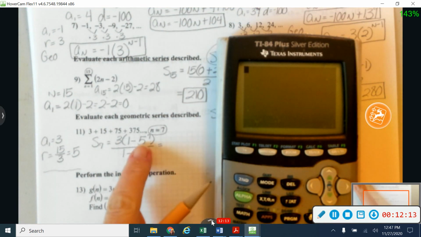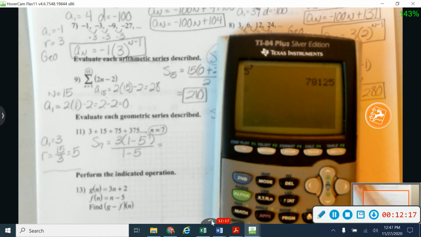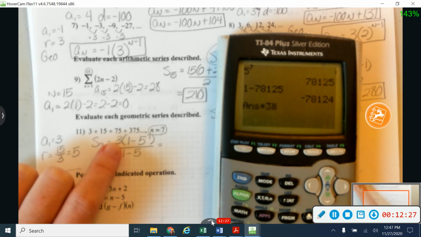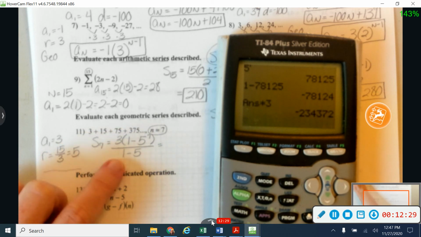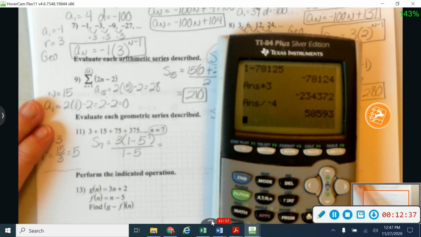So I'm going to start by doing this 5 to the 7th power. Then I'm going to work inside my parentheses and do 1 minus 78,125. Gives me that. And then I'm going to do times 3, and that gives me that right there. And then I'm going to divide. I know this down here is negative 4, so I'm going to divide all of that by negative 4. And that gives me my sum.